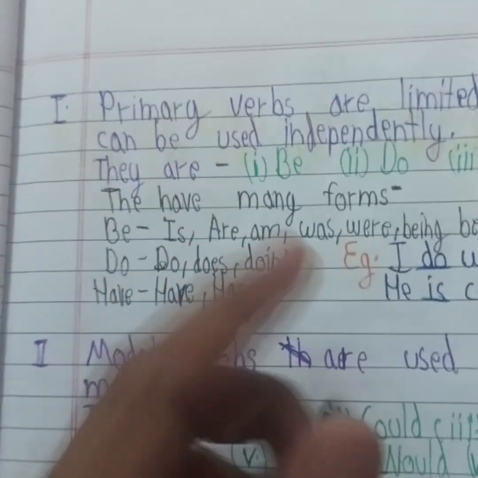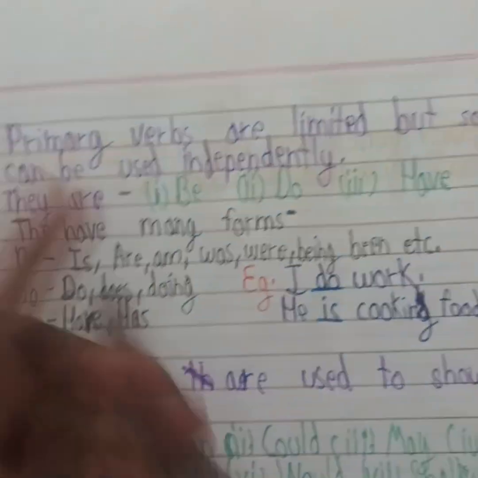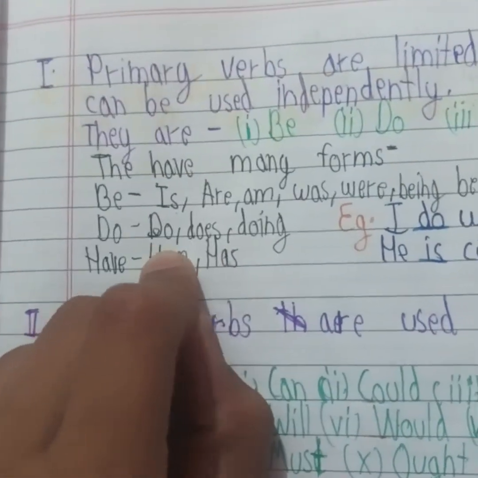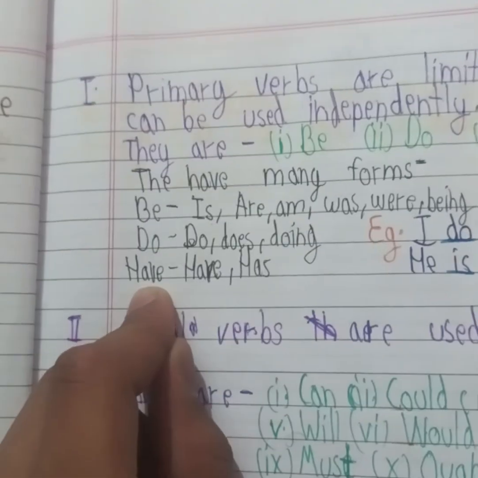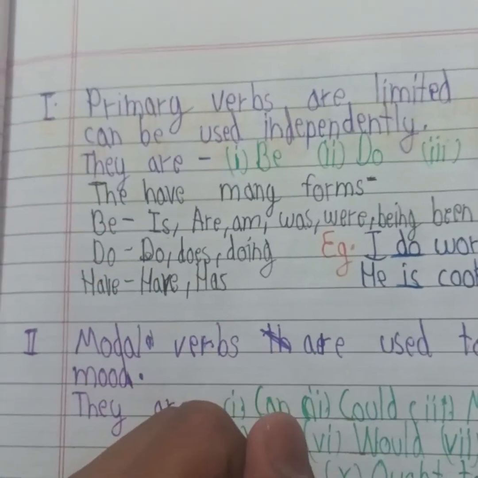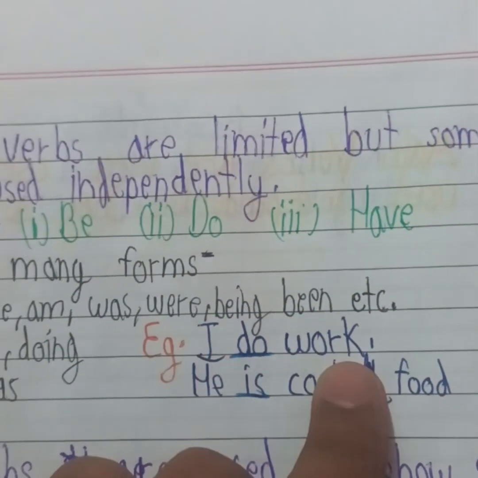They have many forms, as I have told. Be's forms are is, are, am, was, were, being, etc. Do has only three forms: do, does, and did. And have has have, has, having, and sometimes had. So example, I do work.